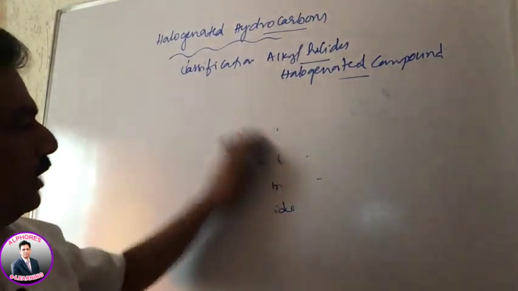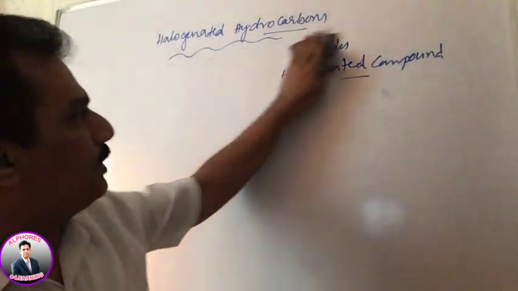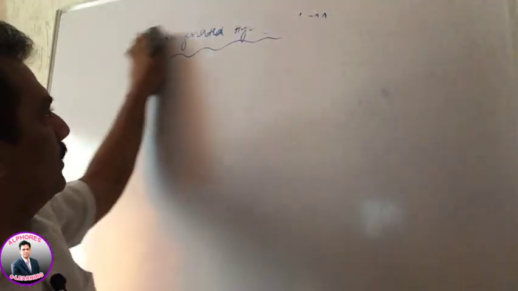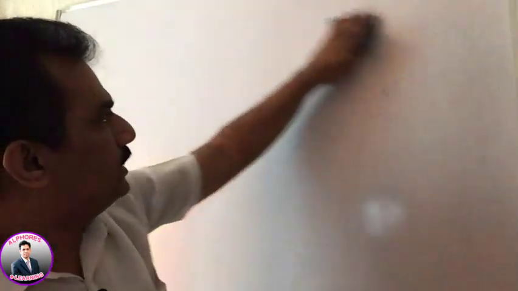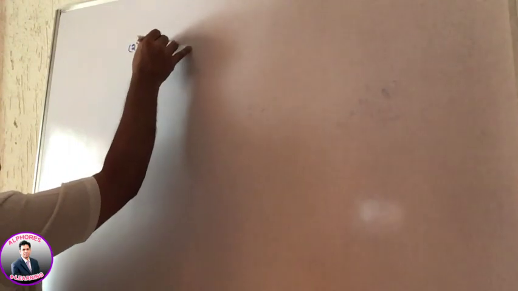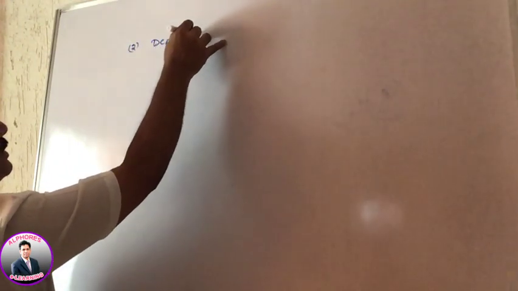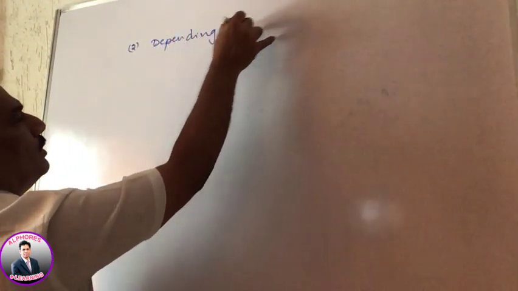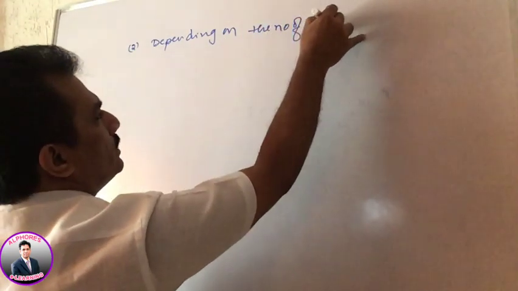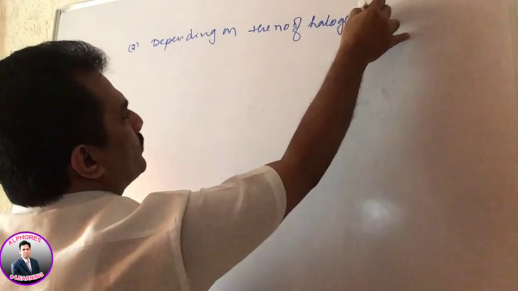If only one halogen atom is present, they are considered monohalogenated. The second classification is depending on the number of halogen atoms.